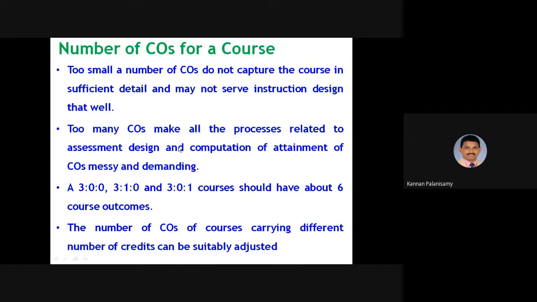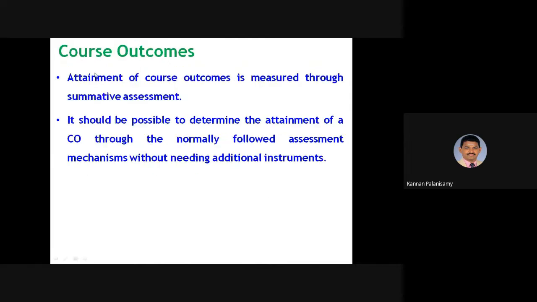If we are preparing more COs, then it is a complicated process of attainment and computation of attainment and assessment design. So balancing these two, we have to design the COs. And generally, as far as yourself is concerned, you are coming under affiliated, so these things will be given by the university. A number of COs, of course, carrying different number of credits, can be suitably adjusted.